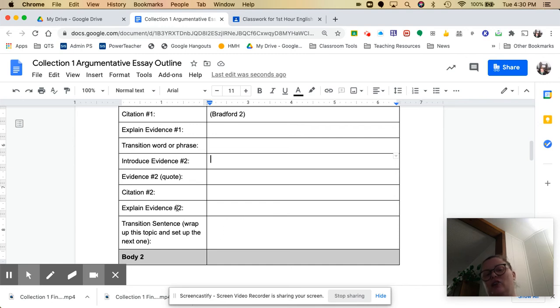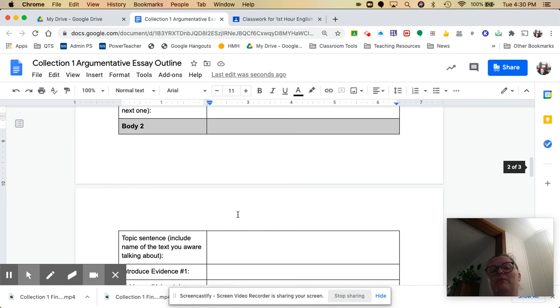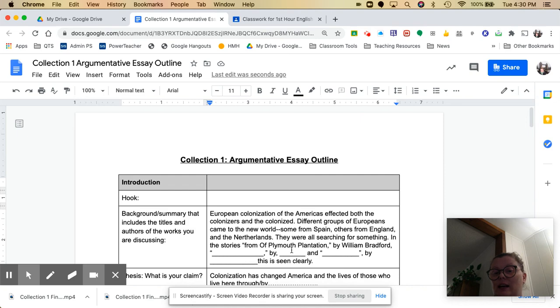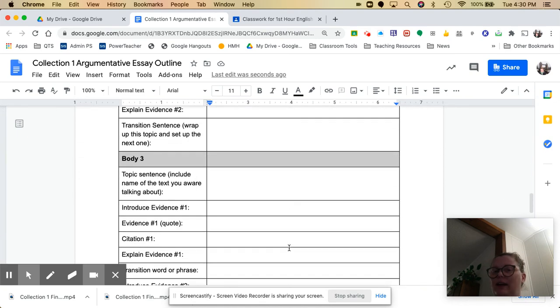Now, this can actually come here at the bottom of the body paragraph, or you can make it part of the next one. Okay, but body two, same thing, except you're doing it for the next story that you stated up here. Okay, body three, same thing.